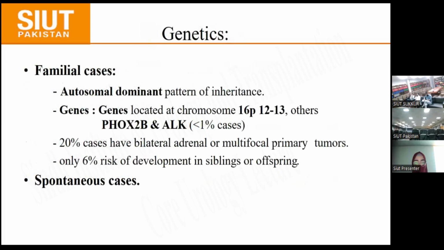In genetics, we have certain familial cases and the rest are spontaneous cases. In familial cases, it has an autosomal dominant pattern of inheritance with genes located at the short arm of chromosome 16, at location 12 and 13. Other genes involved are PHOX2B and ALK, which we see in less than 1% of cases. 20% of cases have bilateral adrenal or multifocal primary tumors, and there is only a 6% risk of development in siblings or offspring.